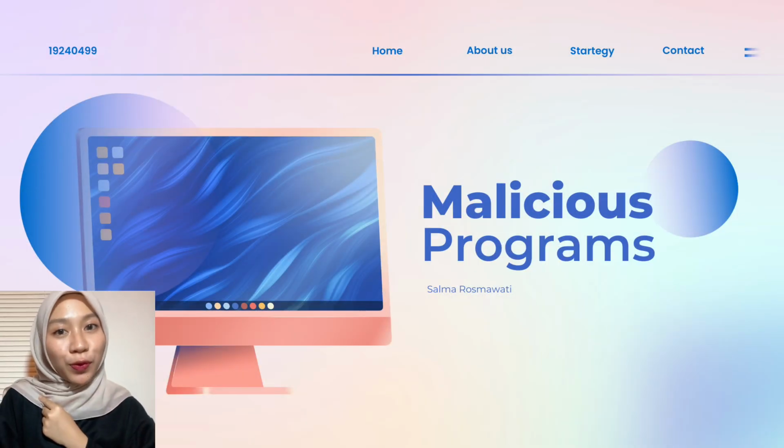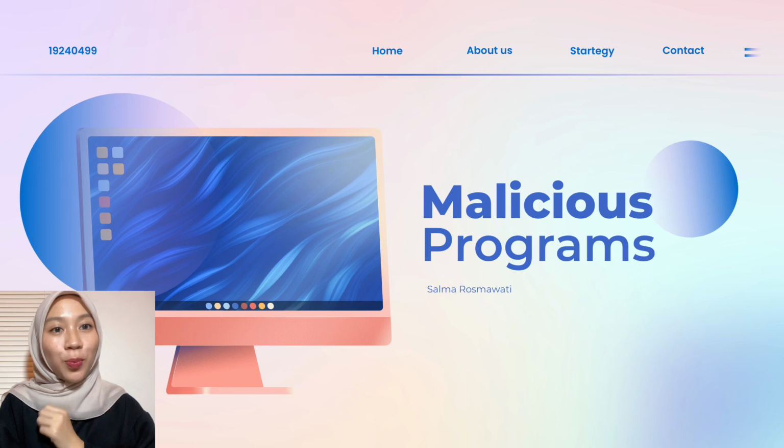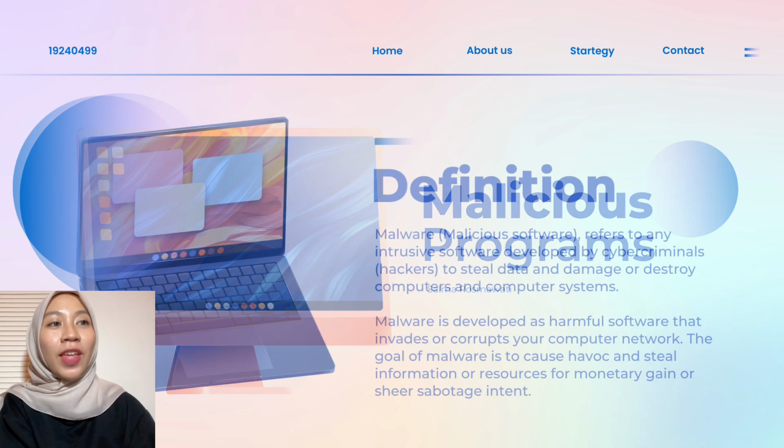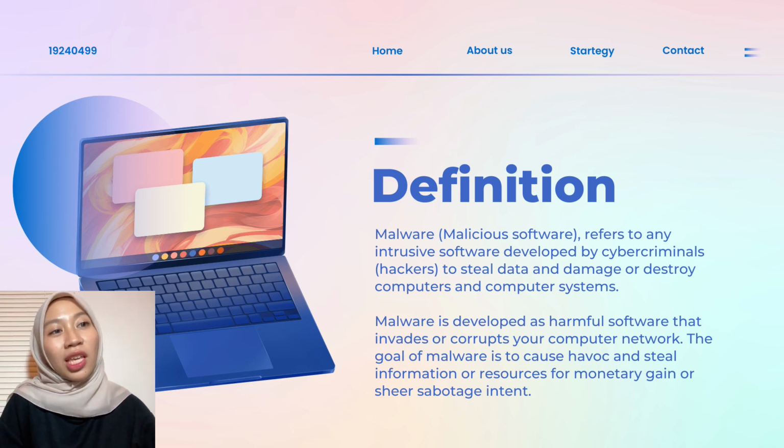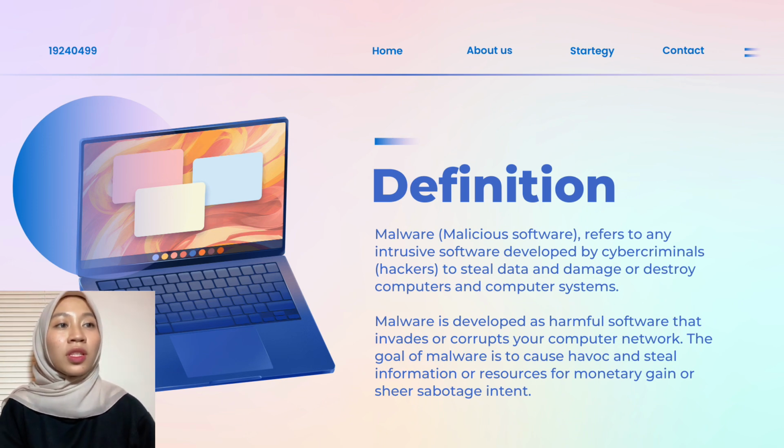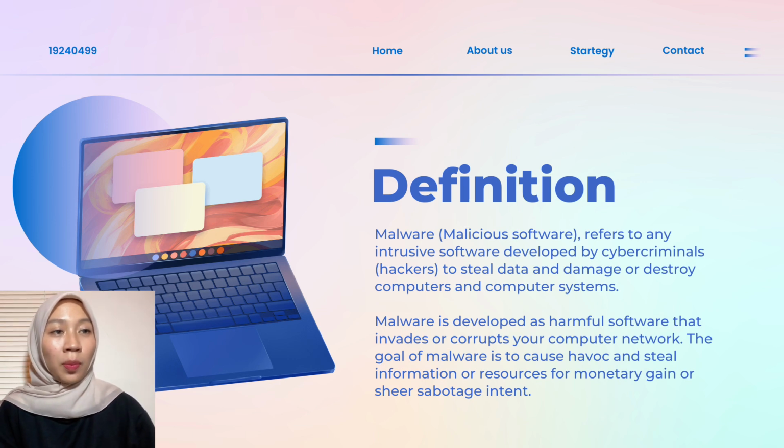Okay, now the second topic is malicious programs by Salma Rosmawati. Definition. Malware or malicious software refers to any intrusive software developed by cyber criminals or hackers to steal data and damage or destroy computers and computer systems. Malware is developed as harmful software that infects or corrupts your computer network. The goal of malware is to cause havoc and steal information or resources for monetary gain or sheer sabotage intent.